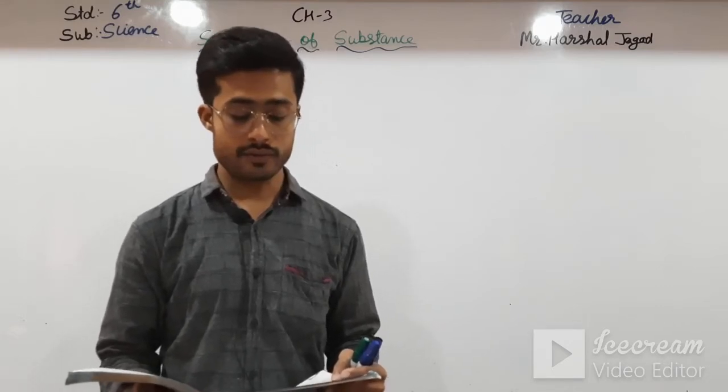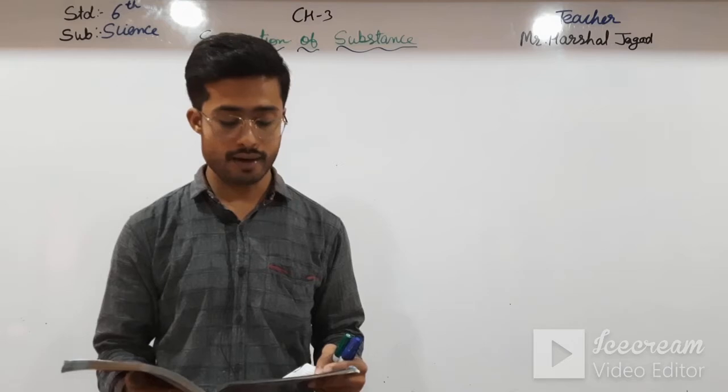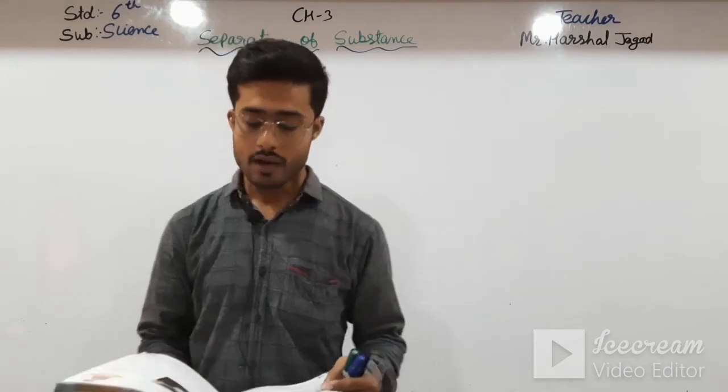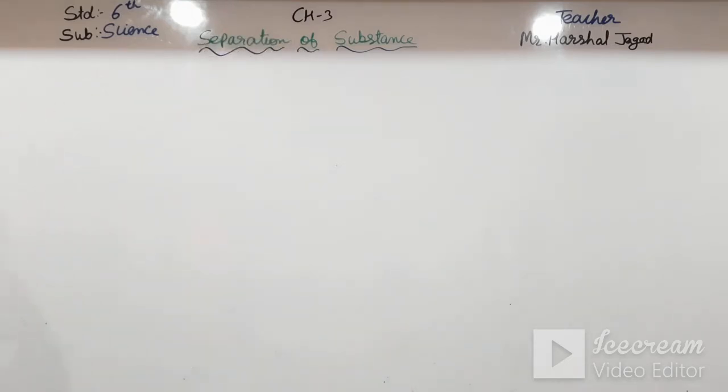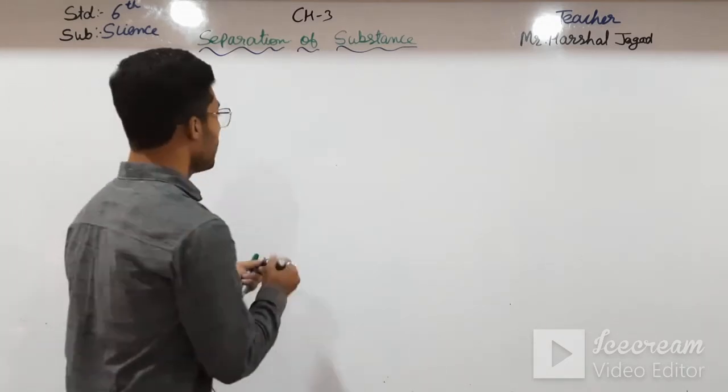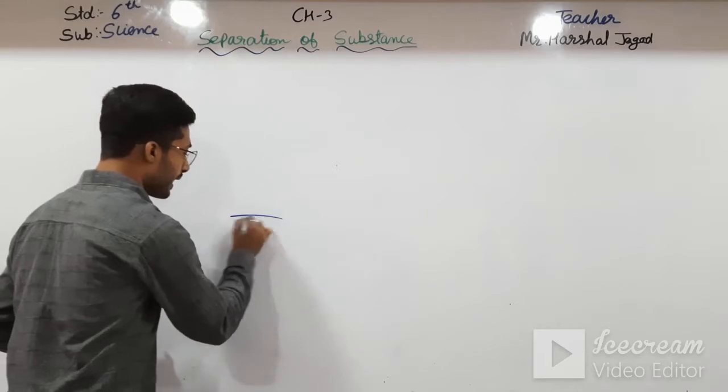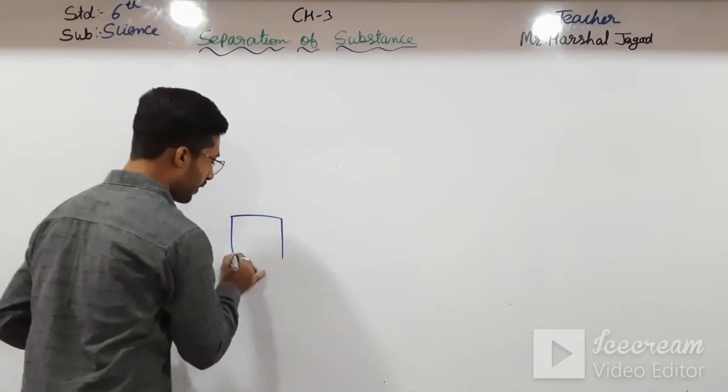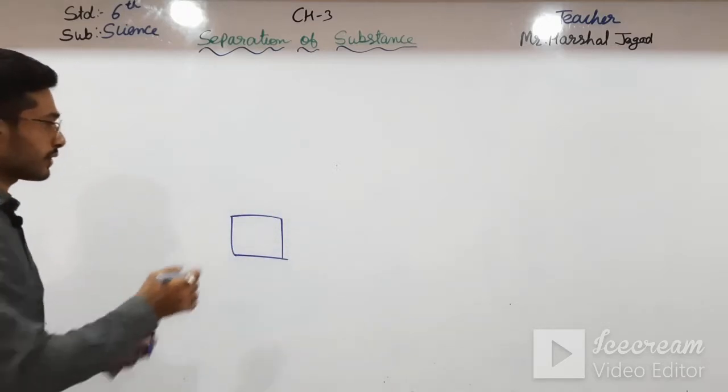The method used to separate chaff from the grain by the action of wind is called winnowing. See here, I am just drawing a picture of it. We have to take a table over here. Okay students, in the table we have to stand over here.